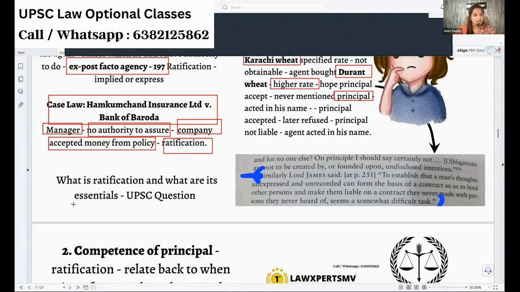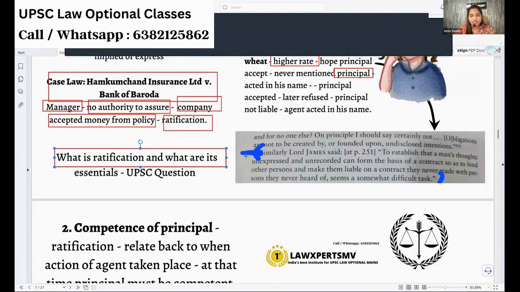Now, there is a question on ratification. They will ask what is ratification and what are the essentials of ratification, and they ask that with a statement-based question. This was taken from a standard book. So Lord James has given this statement. Read the statement. It is a previous year question, and they have culled out the exact statement and asked a previous year question.